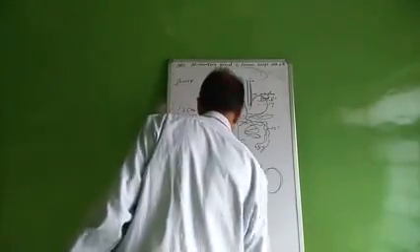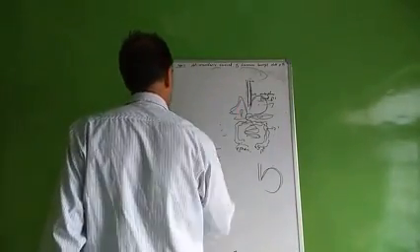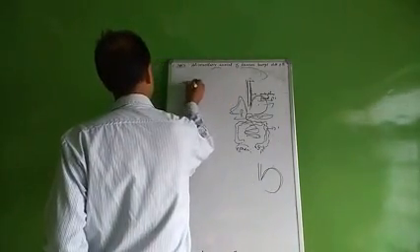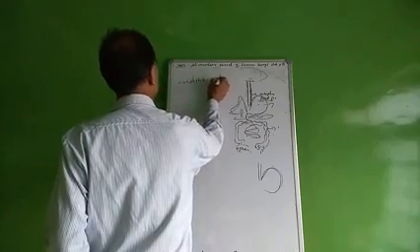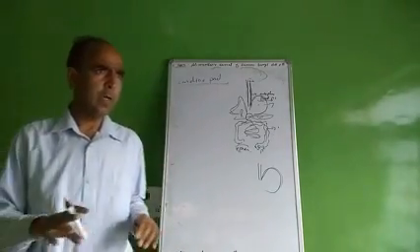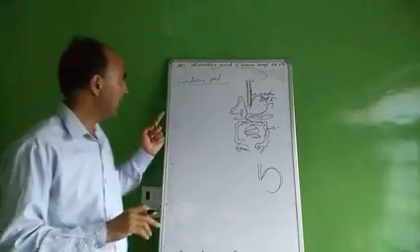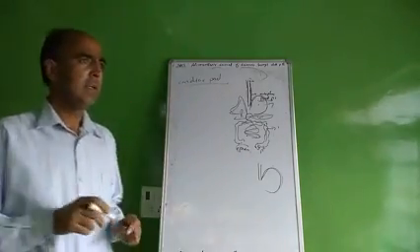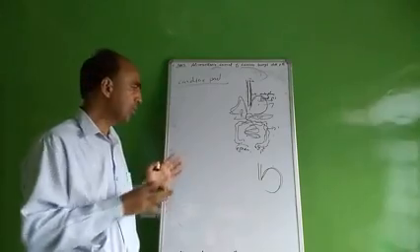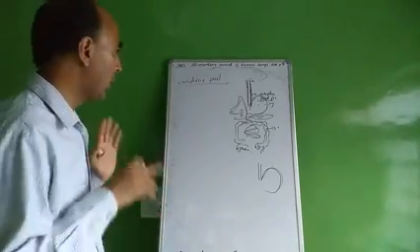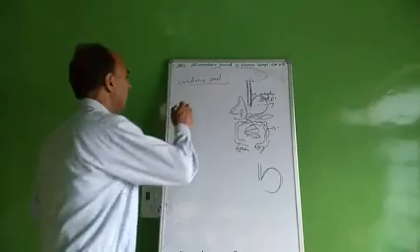Now, the cardiac part. Now we go for the upper part of the stomach, that is the cardiac part. It is so called because it is present near the heart. It is present near our heart, so it is called the cardiac part. It is the left broad upper part. The esophagus opens into it. The opening is called the cardiac orifice or cardia. It is guarded by a valve.